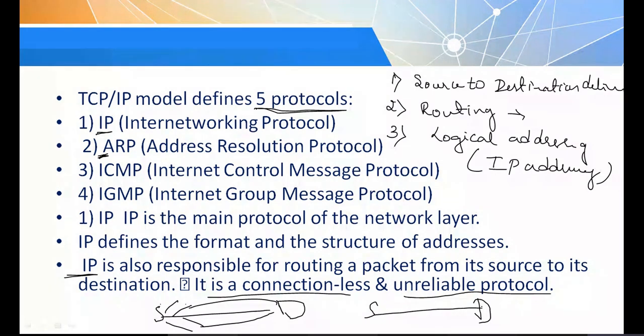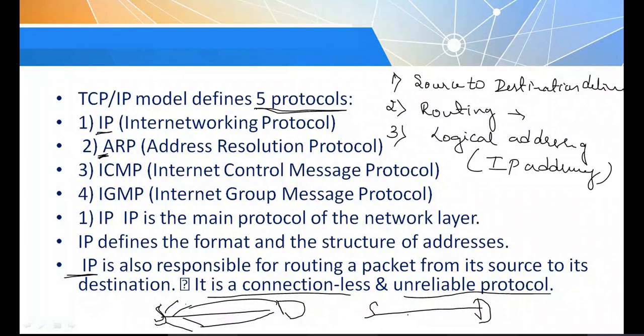If it is connectionless, it is unreliable. That means whatever data is sent by the source may not reach the destination. There may be a possibility of loss of packets during transmission. That is the characteristic of connectionless transmission.